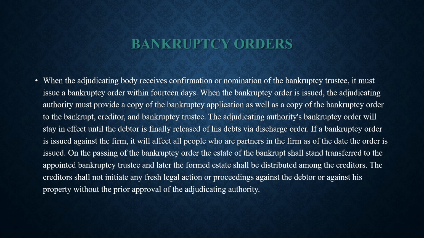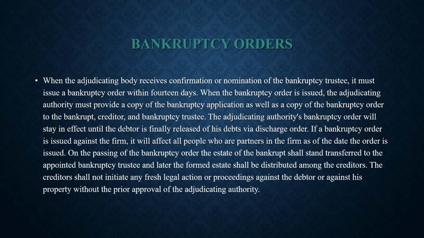When the bankruptcy order is issued, the adjudicating authority must provide a copy of the bankruptcy application as well as a copy of the bankruptcy order to the bankrupt, creditors and bankruptcy trustees. The adjudicating authority's bankruptcy order will stay in effect until the debtor is finally released of his debt via discharge order.